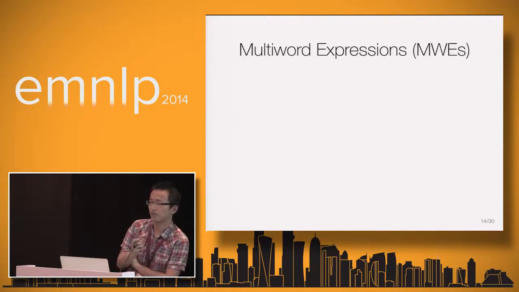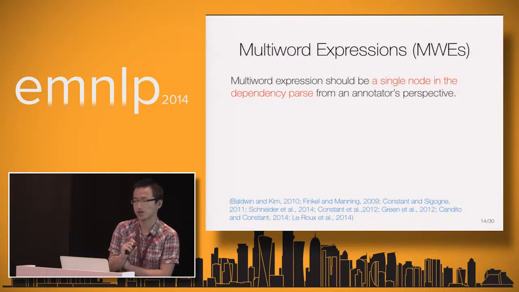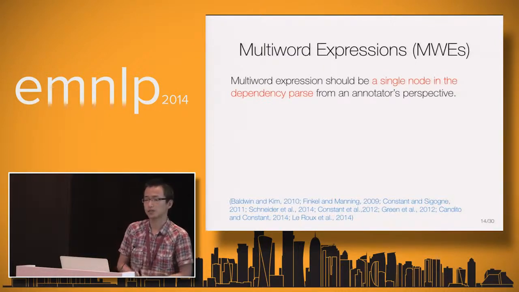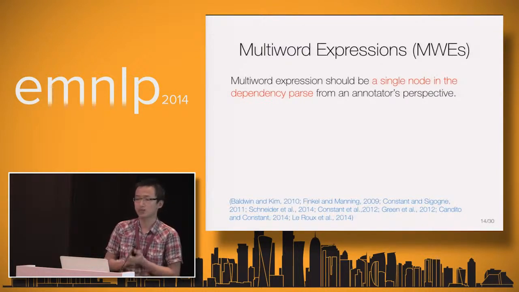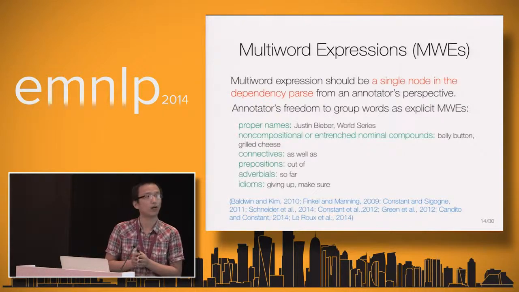Another thing we want to have here is the multi-word expression. There has been increasing attention on the problem of multi-word expressions. Here we argue that from the annotator's perspective, these multi-word expressions should be a single node inside the dependency tree. So we give the annotator the freedom to group those words as explicit multi-word expressions, including proper nouns, connectives, and so on. We think that annotating the internal structure of a multi-word expression can be confusing to the annotators and can be a waste of annotators' time, since the internal structure is not always very crucial in downstream applications.